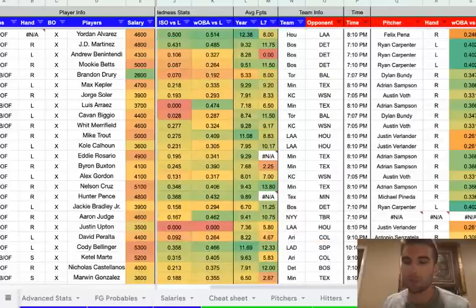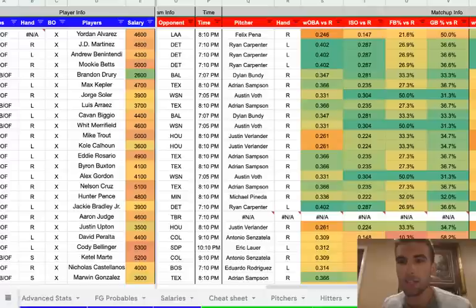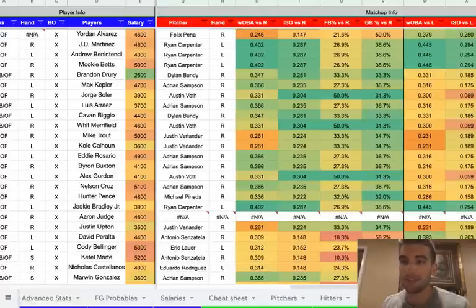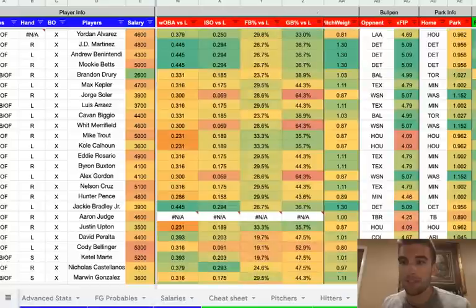And we all know the Detroit bullpen is not very good, which I do have the bullpen data up here. You'll see pretty soon. But Ryan Carpenter, he's just not a good pitcher. He's got an ERA above 8, xFIP around 6, low strikeout rate, high walk rate. And versus righties, he's allowing a .287 ISO and over .400 wOBA. I just don't think this ends well for him. He's bad versus lefties too, so I think everyone's going to tee off versus him. And the bullpen is, I believe, the worst on the entire slate, the Tigers at a 5.09 xFIP. So even when Carpenter comes out, the bullpen's really hittable as well.